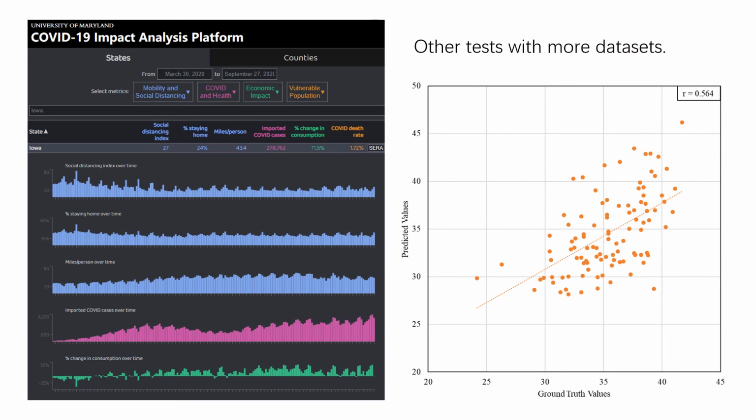Our final result is simple, but we tried a lot in our project. For example, the University of Maryland provides a social distancing index and staying home percentage data. Although our model including this data does not provide a better result, we still believe that it may be helpful in the future since the current CDC anxiety or depression data is very limited.